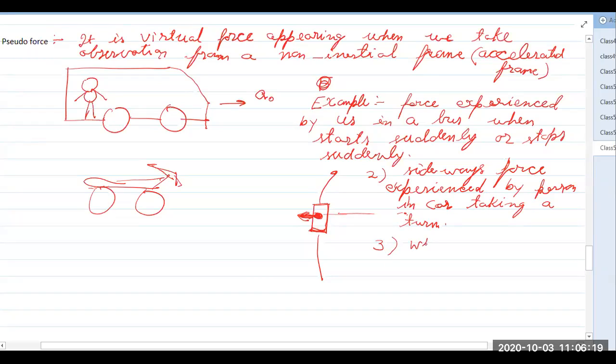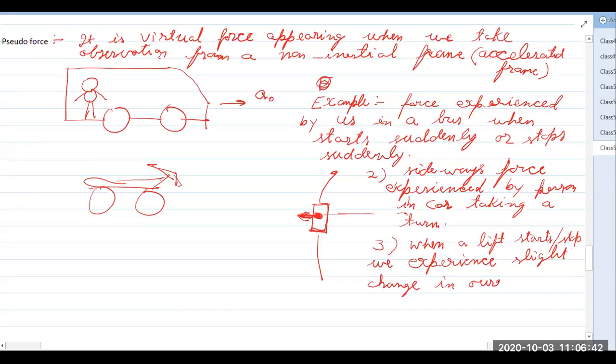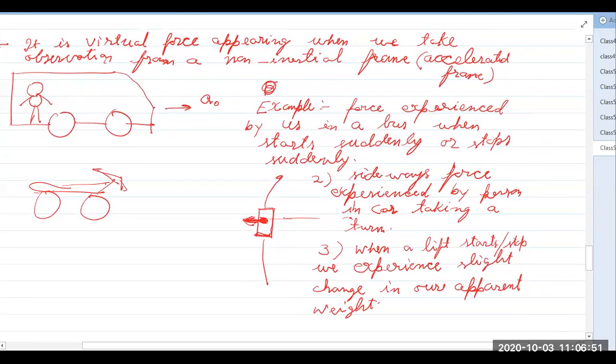So when a lift starts or stops, we experience a slight change in our apparent weight. So this is also an example of pseudo force. So these are examples of pseudo force.